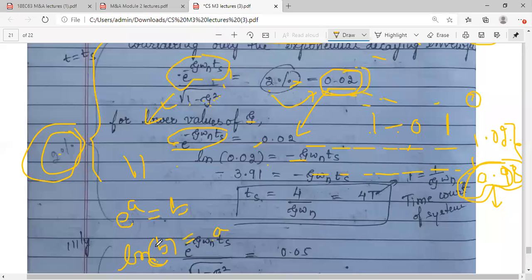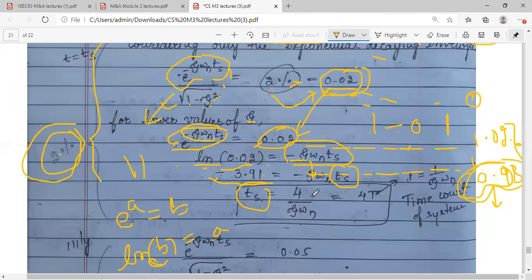E raised to a is equal to b. Taking this concept of logarithms, ln of 0.02 is equal to the power. So ln of 0.02, you can use the calculator, you will get minus 3.91 something, which is equal to this. Both are negative, so take the plus, and this Ts, the settling time, will be equal to 3.91.